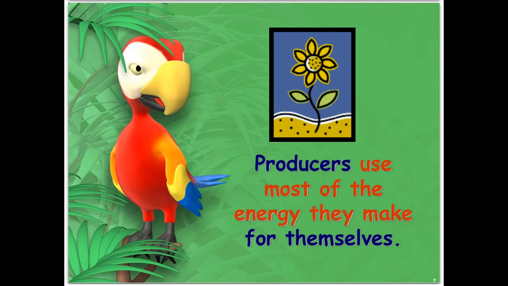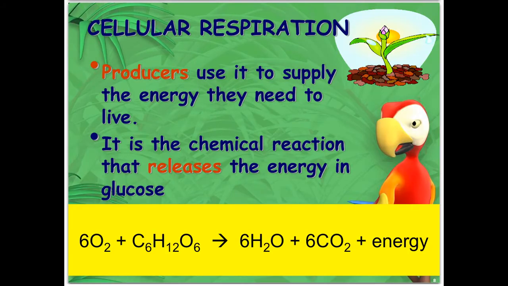Producers use most of the energy they make for themselves. They produce it, they store it temporarily, and then they're going to use it. The way that they use the energy that they store is what we call cellular respiration. Producers use it to supply the energy they need to live. So do you. And this is the chemical reaction that releases the energy stored in glucose.